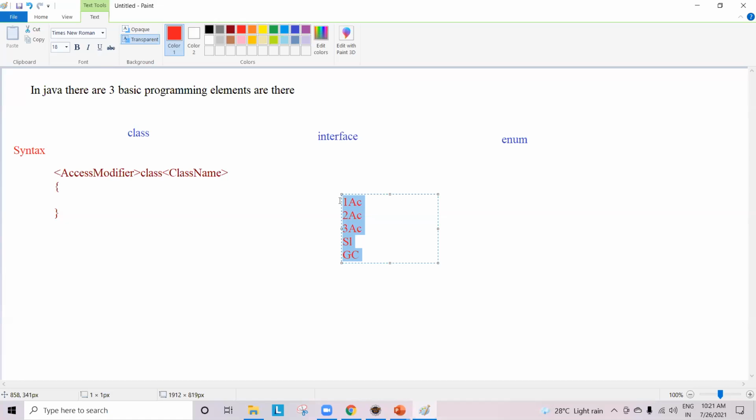In the exactly same manner, in our Java also, we will be having 4 access modifiers. How many are there? 4. 4 access modifiers are there.